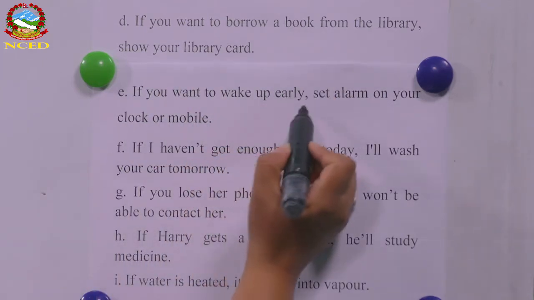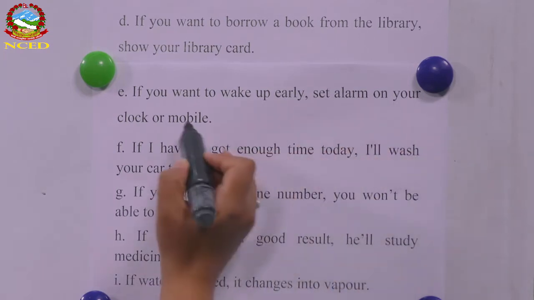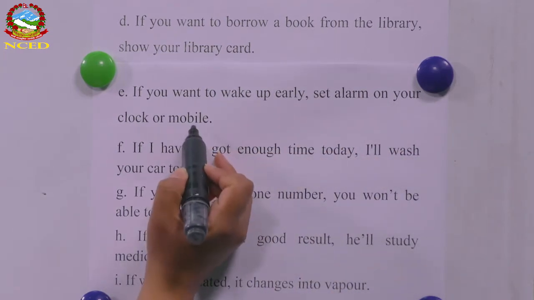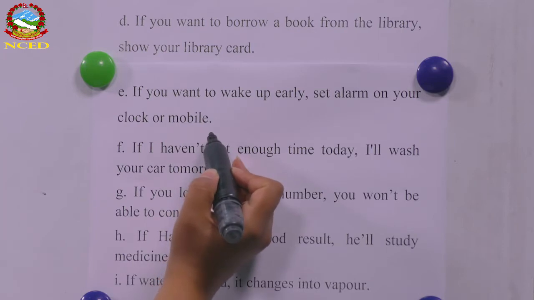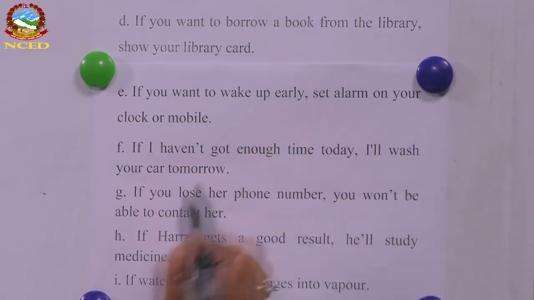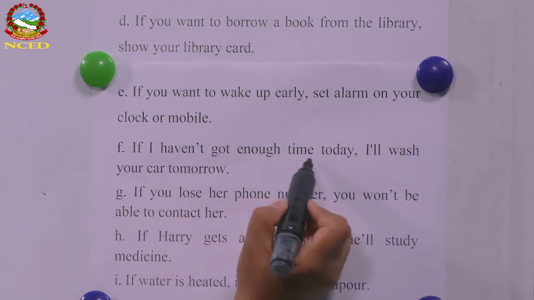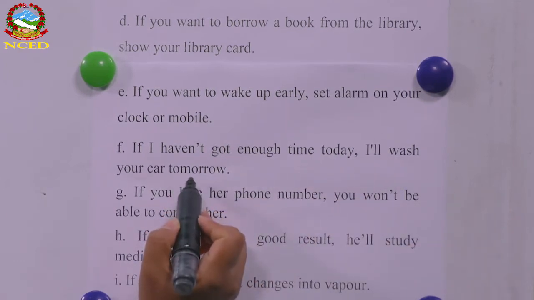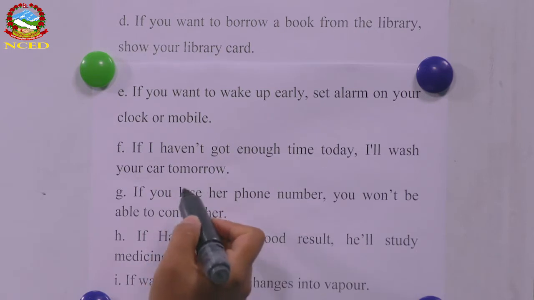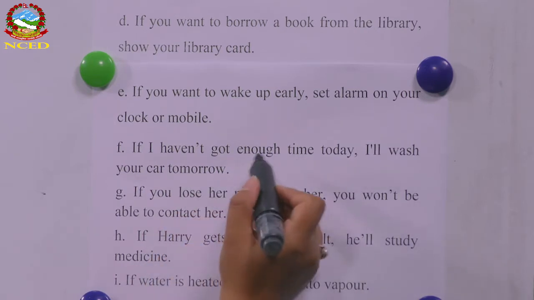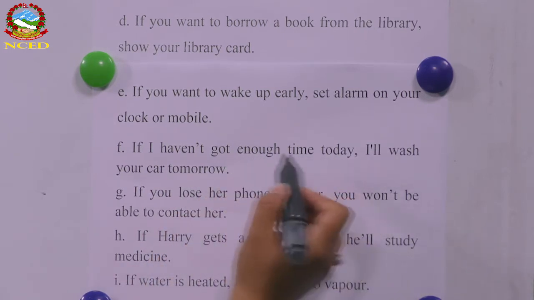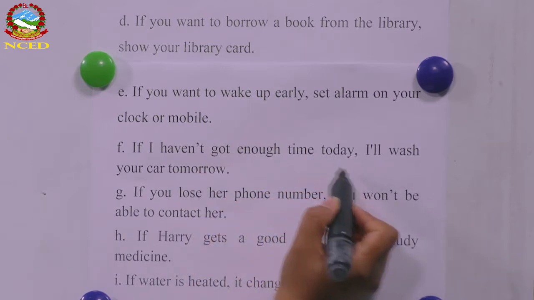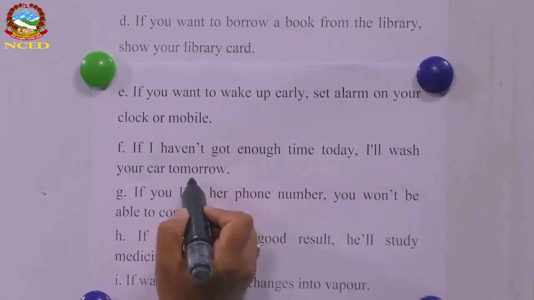If you want to wake up early, set an alarm on your clock or mobile. Otherwise, you may not wake up if you don't set an alarm, okay? If I haven't got enough time today, I'll wash your car tomorrow. So I may not get enough time today. So if I don't get enough time today, I will wash your car tomorrow.